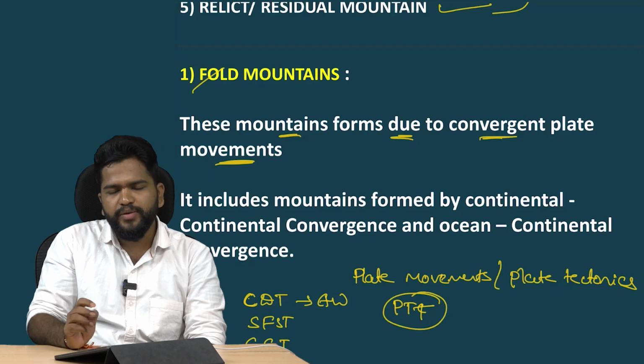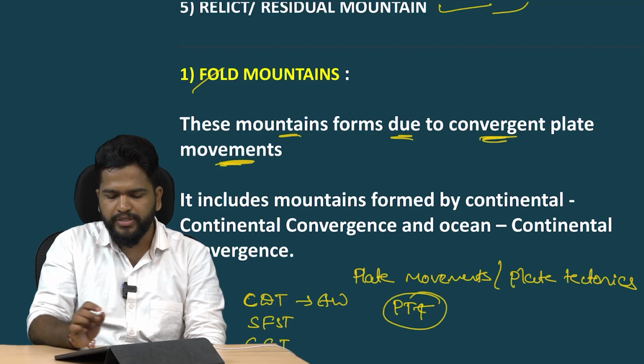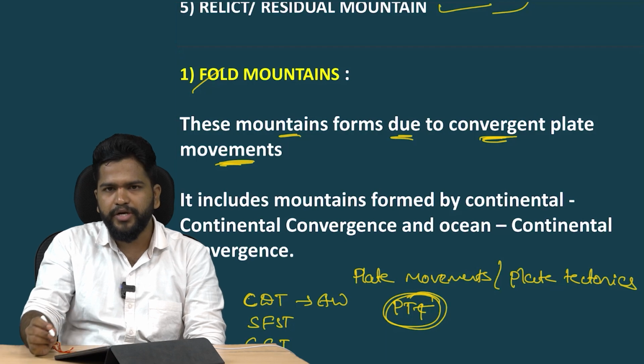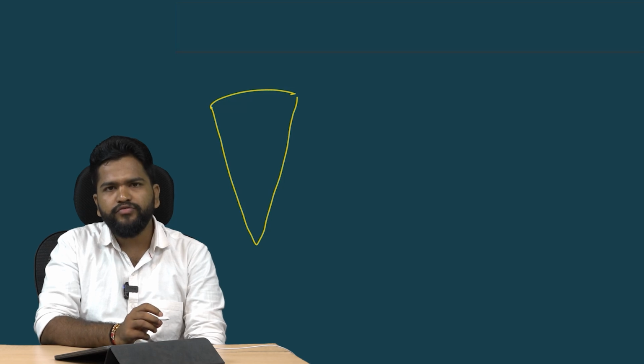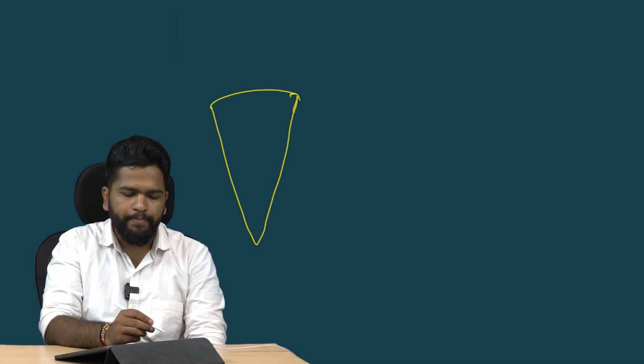If we learn the plate tectonic theory, it is easy to understand convergent plate movements and divergent plate movements. Now I will give the gist of the plate tectonic theory, where you just have to understand the convergent plate and divergent plate. To understand these, we should first know what a plate is. In the interior of the earth lecture, I discussed what a plate is.